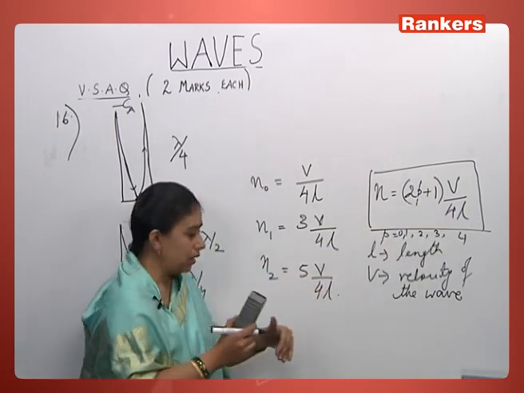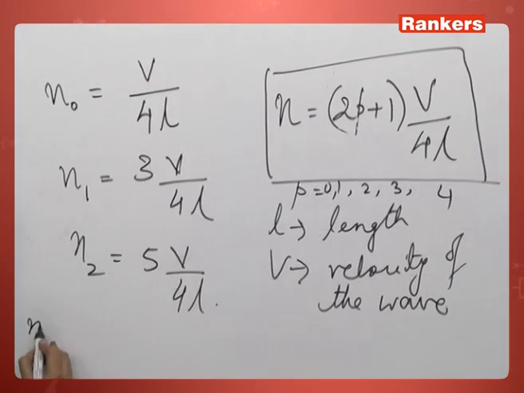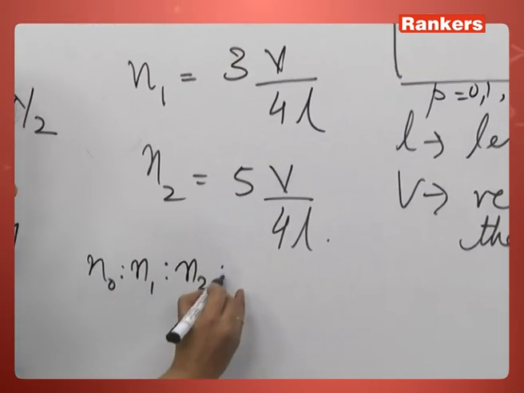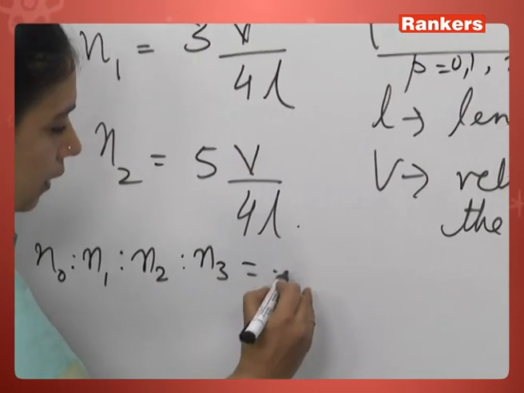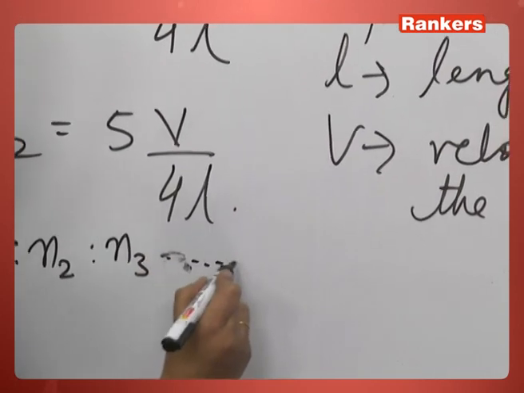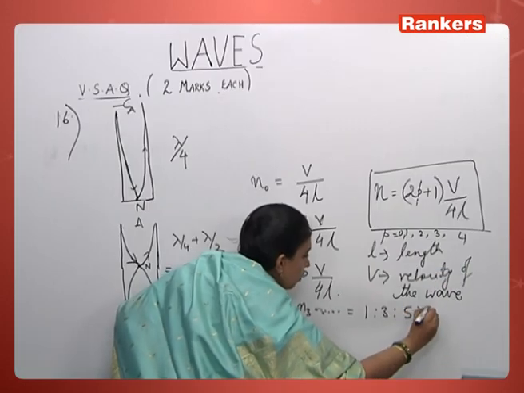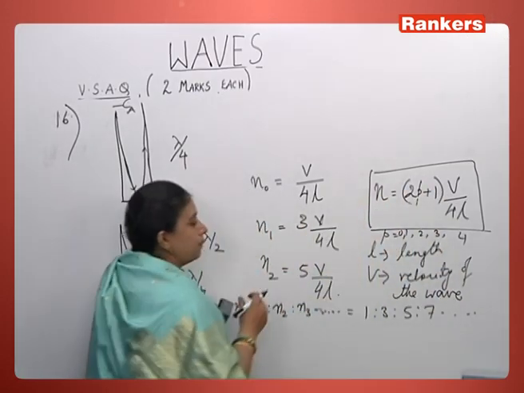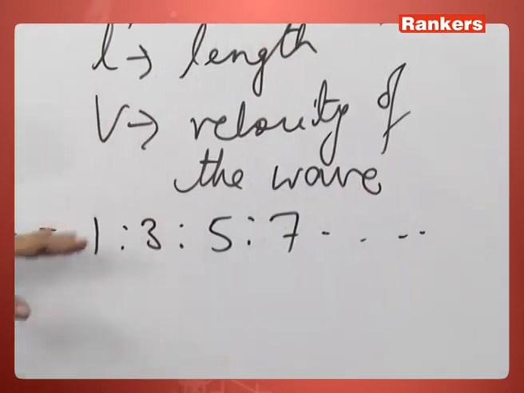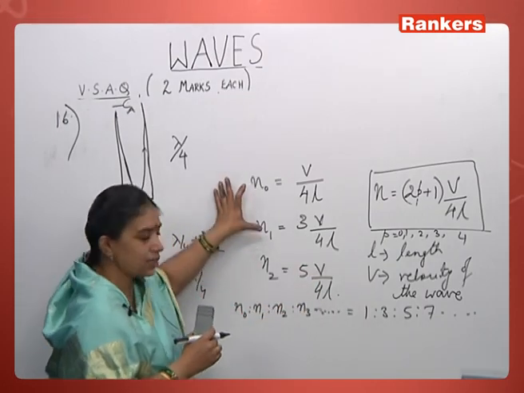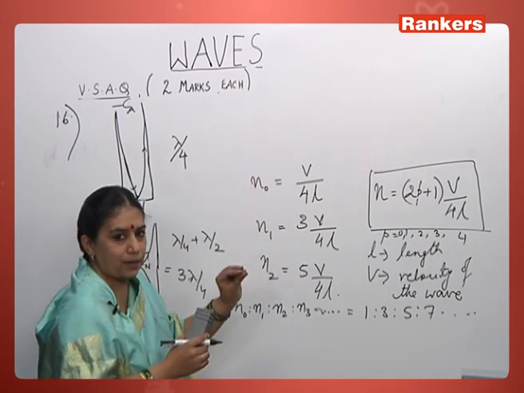Next will be 7. So what are the ratios of the frequencies here? N naught is to N1 is to N2 is to N3: 1 is to 3 is to 5 is to 7, and so on. In general, 2P plus 1. So only odd harmonics are present. In closed pipes we have odd harmonics. If you write this much, it's enough, and you should just explain a bit.